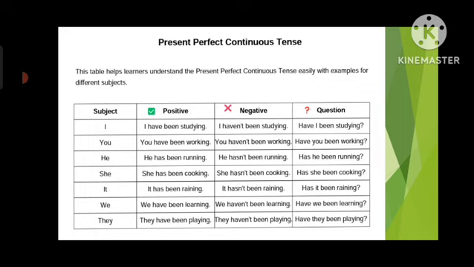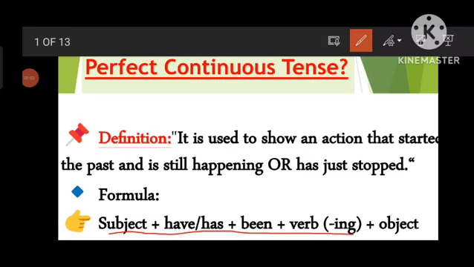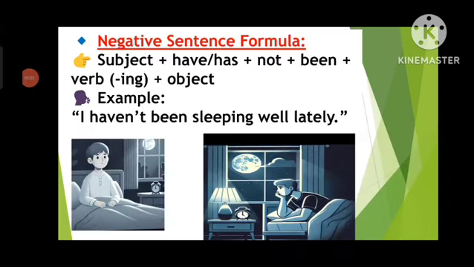With the subjects I, you, we, they, and any plural noun, we always use have. With the singular persons he, she, it, and any name, we use has. This is the formula of an affirmative sentence: subject plus has/have been plus verb-ing plus object. Formula of a negative sentence: subject plus has/have plus not plus been plus verb-ing plus object.